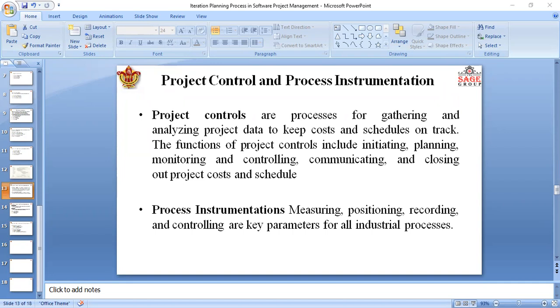Software metrics are used to implement the activity. You can also say that instrumentation provides the product of the software development process.